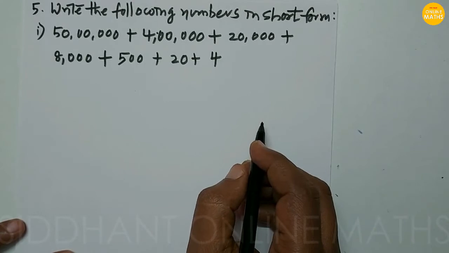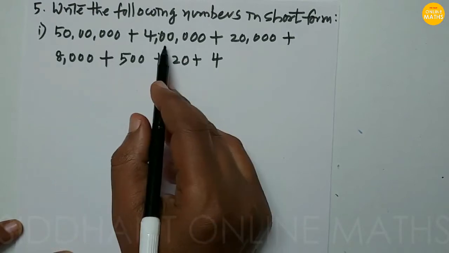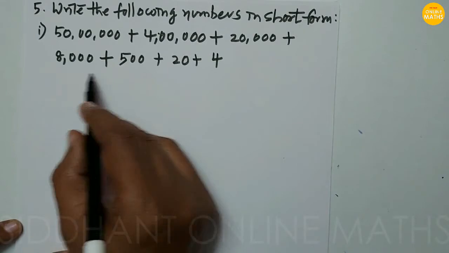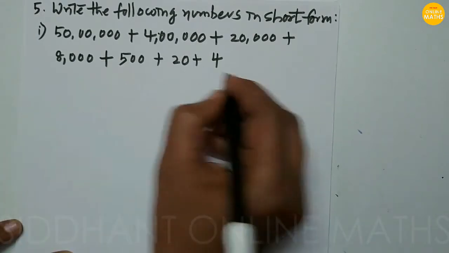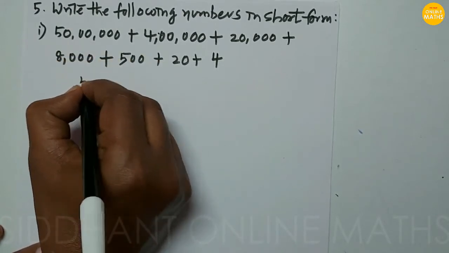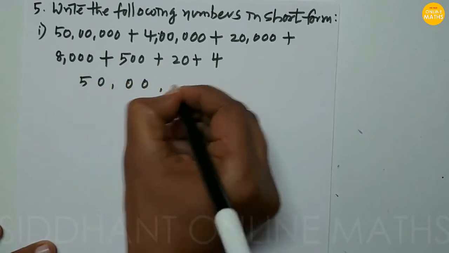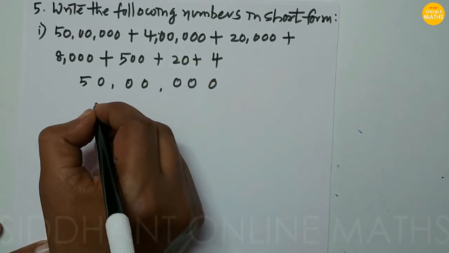Fifth problem, write the following numbers in short form. First, 50 lakhs plus 4 lakhs plus 20,000 plus 8,000 plus 500 plus 20 plus 4. So here first we are going to write the first number, 50 lakhs, then 4 lakhs we are going to write.